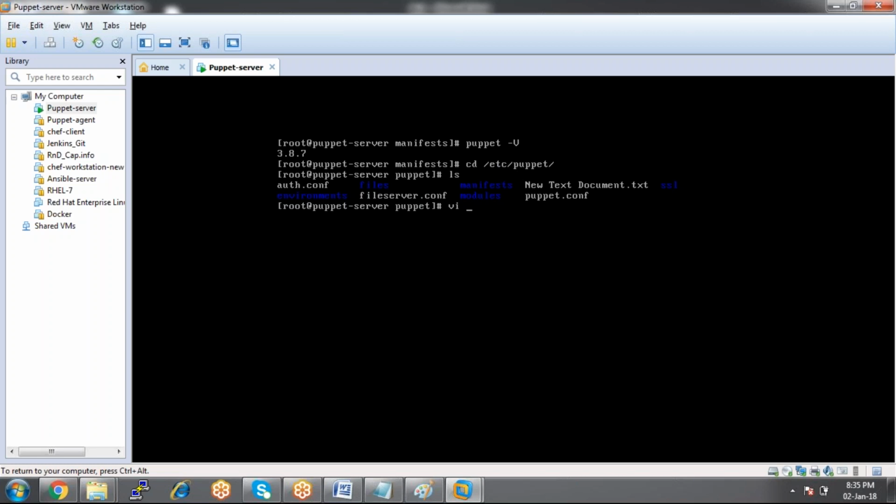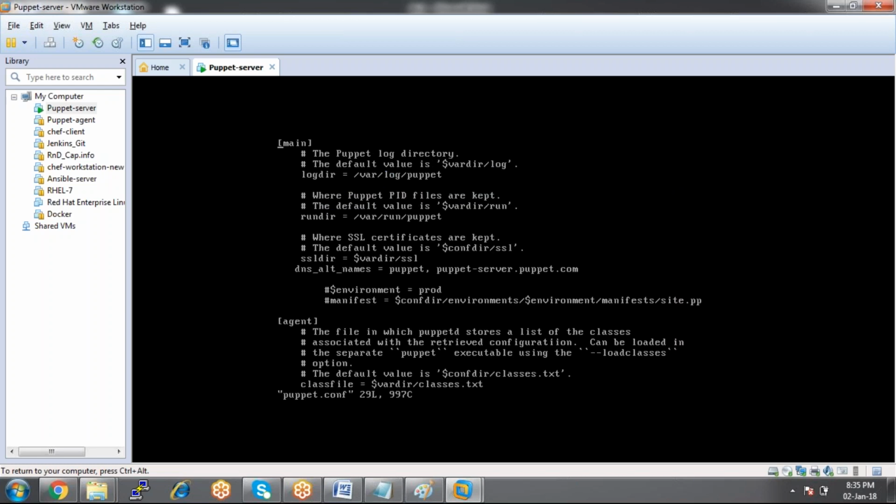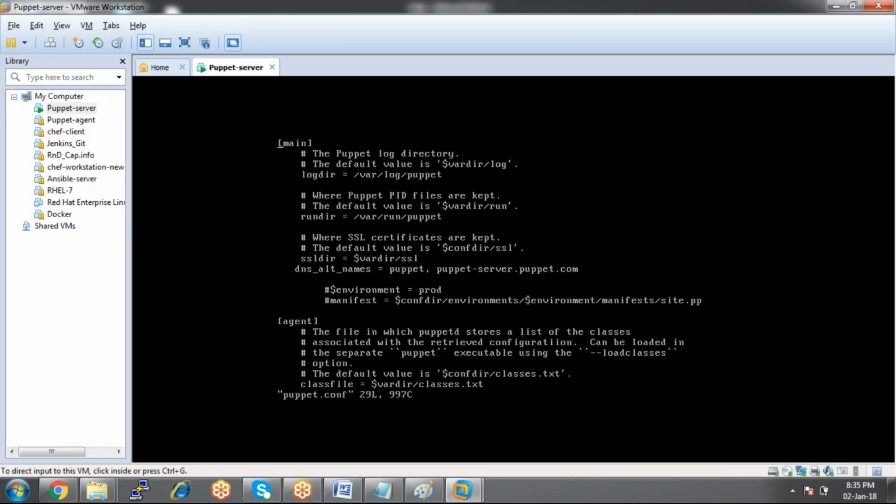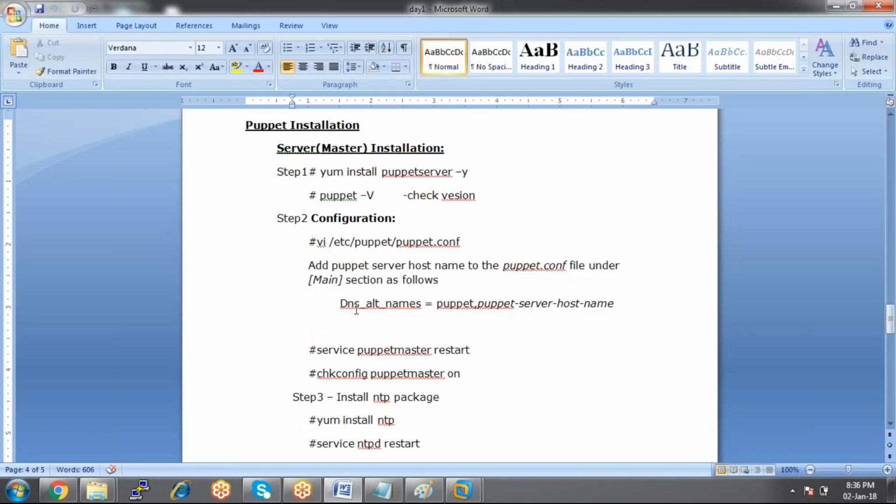So vi puppet.conf. In this file you need to do some settings. What are the settings? Just add this line. We have two sections in this file: first is the main section, and the other one is the agent section. Within the main section, we need to add this line here.